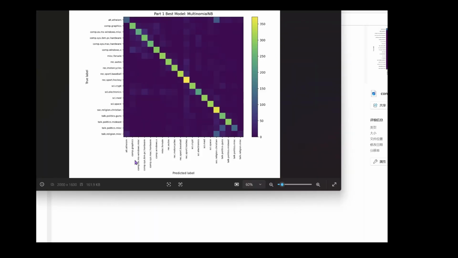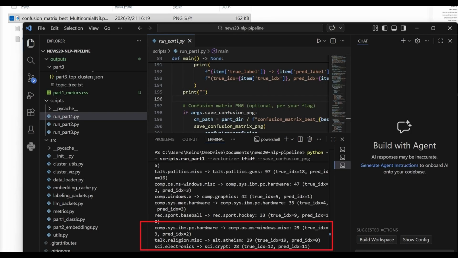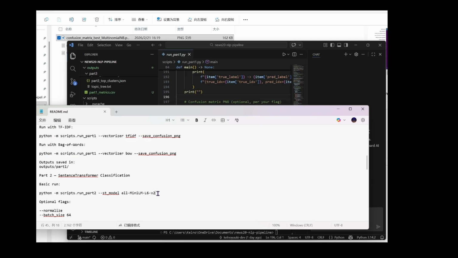To analyze the blind spots, we visualize the confusion matrix for our best model. The bright diagonal line confirms a high volume of correct predictions. However, the terminal highlights specific confusion pairs, such as talk.religion.misc being misclassified as alt.atheism 29 times. This indicates that while the model is strong, it struggles with categories that share overlapping vocabulary.